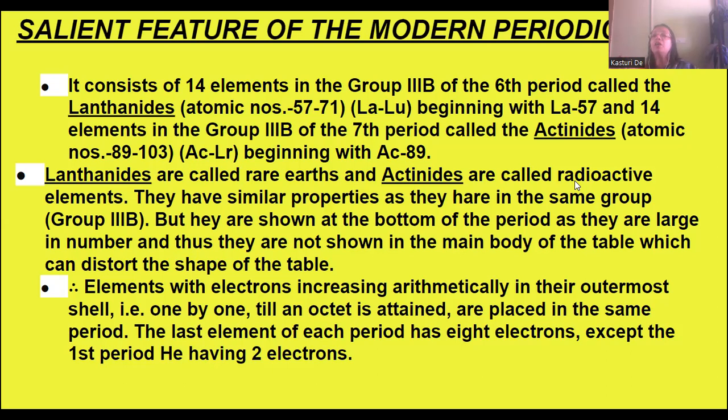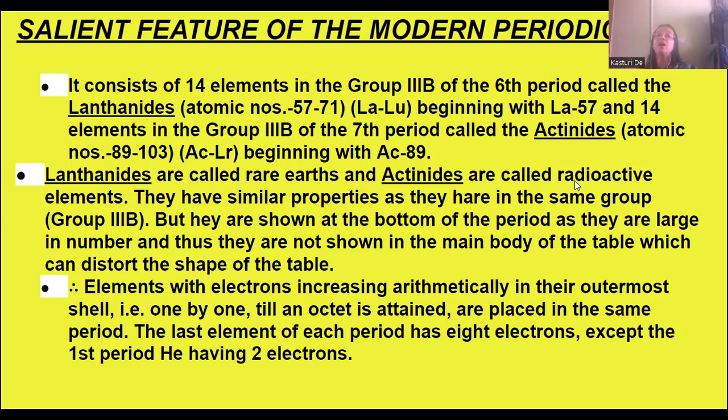Okay. And 3B, 7th period, they are called actinides, where atomic number ranges from 89 to 103. Actinides, AC starts with 89 atomic number, and the last element added in this actinides group is LR. Okay.